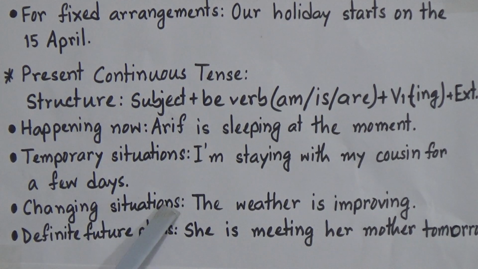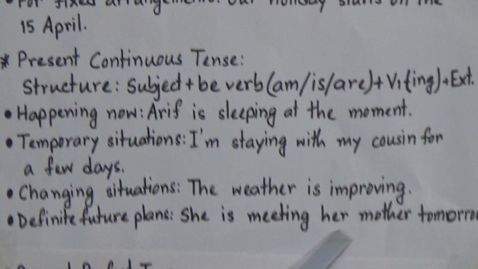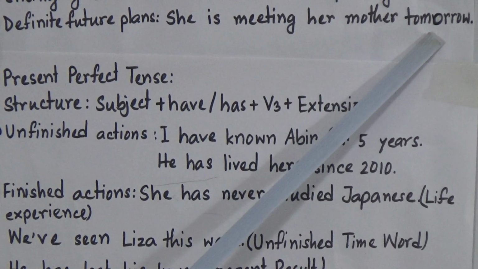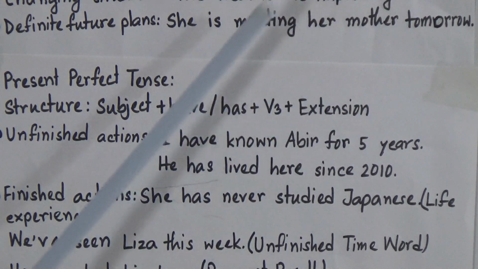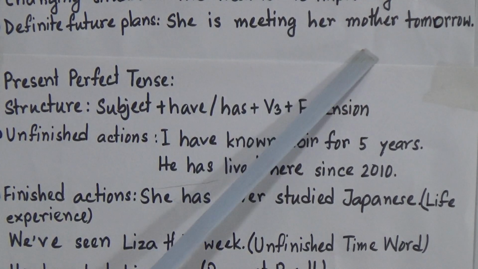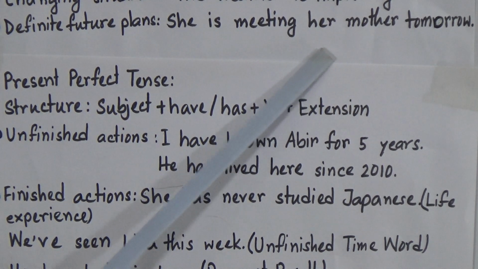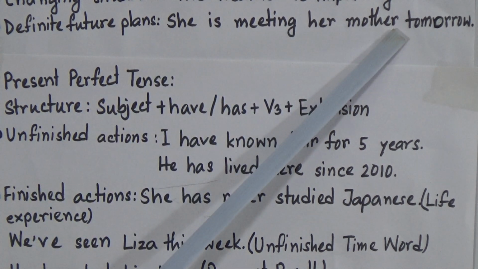Now for changing situations, the situation which is changing gradually. The weather is improving. That means the weather is improving gradually. That means it is changing. So for this changing situation, we will use present continuous tense. Now definite future plans. Now look, she is meeting her mother tomorrow. So it is definite, that means fixed. That means she will meet her mother tomorrow. Now, though the action will happen in the future, it is a definite future plan. That means it is planned. It is organized before. That's why we will use present continuous tense.